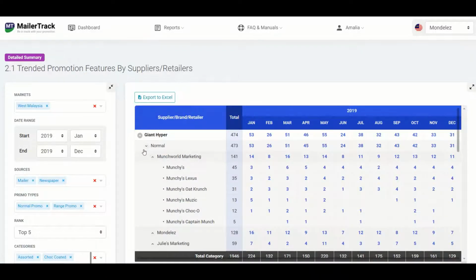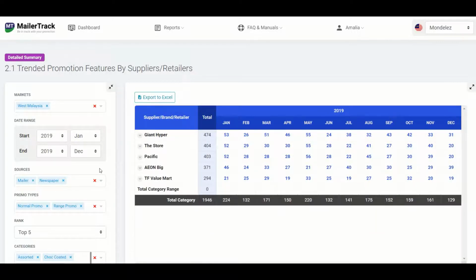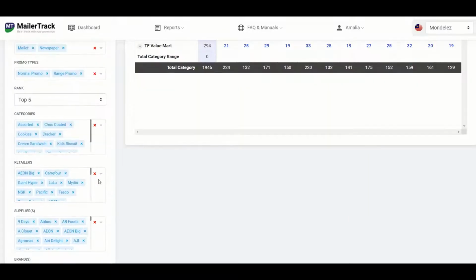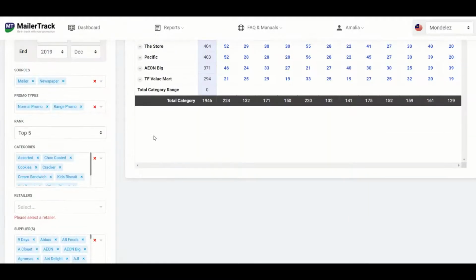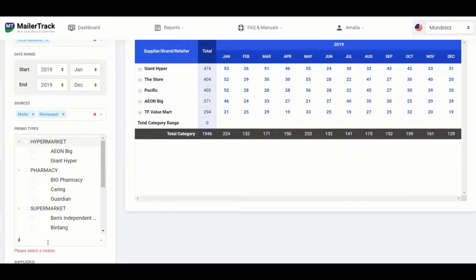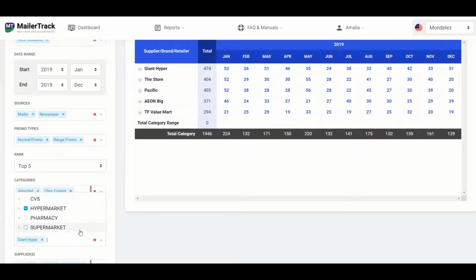So in order to see that more easily, we'll go back to the selection box. So retailers, let's say we just choose the top 5 retailers as displayed here. So for this, we'll choose Giant, the store, Pacific, Aeon Big, and TF Value Mart.